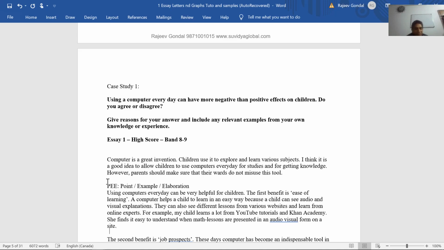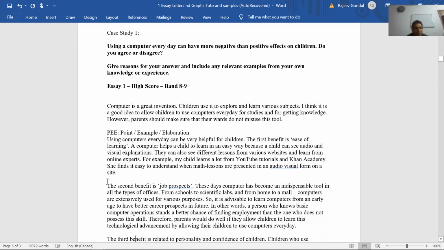Now let's see the second paragraph. The second paragraph basically talks about the second advantage, and that is job prospects. So the second benefit is job prospects. Now see, look at this. The first sentence of each of these paragraphs is very, very simple and direct. Using computers can be very helpful. The first benefit is ease of learning. Now see, this is very important: you should always start the paragraph with a very easy sentence. The second benefit is job prospects. Now this is a no-brainer. Anyone can write it like this.